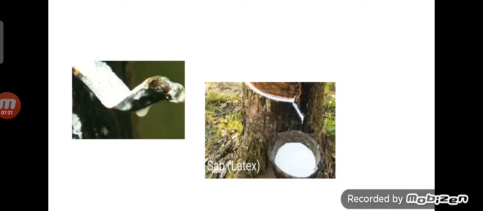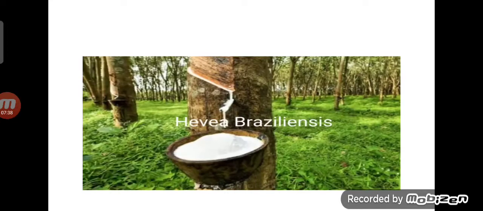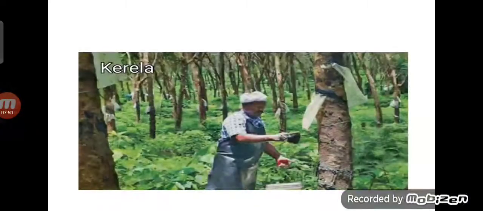Now children, do you know rubber is a natural substance obtained by collecting the latex of a certain tree. Rubber trees are found in abundance in Brazil. Later, these were planted in other countries too. The botanical name of this tree is Hevea brasiliensis. In India, the maximum production of rubber is in Kerala.